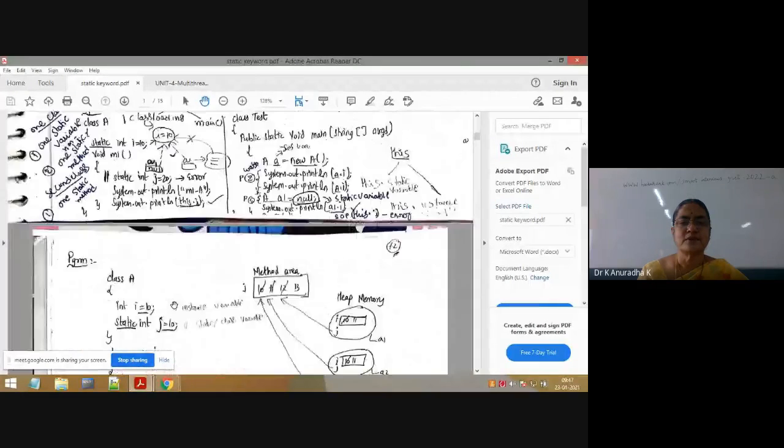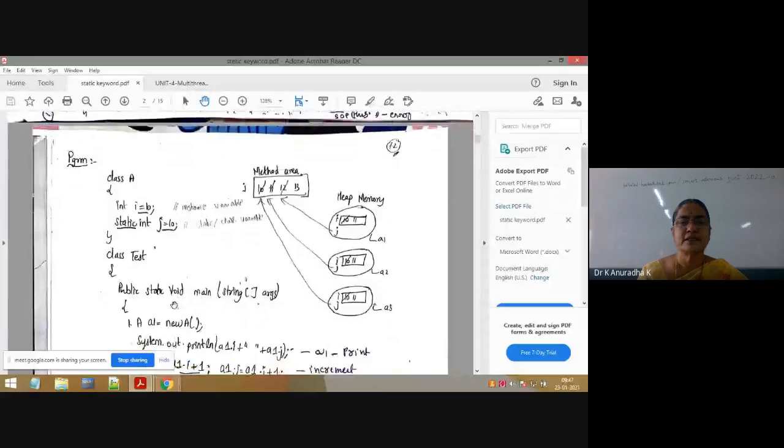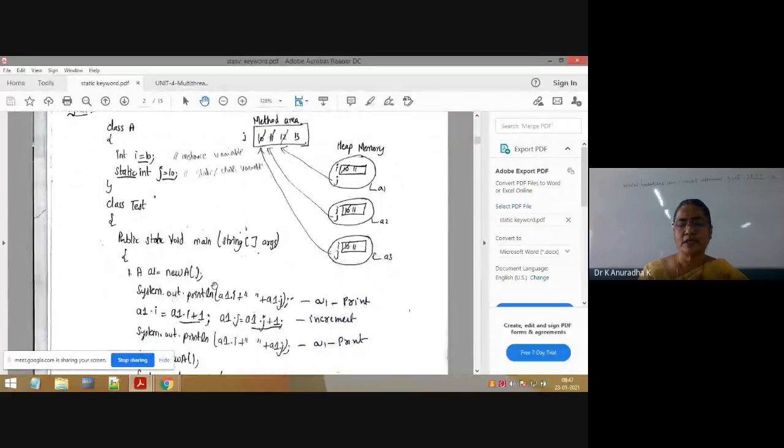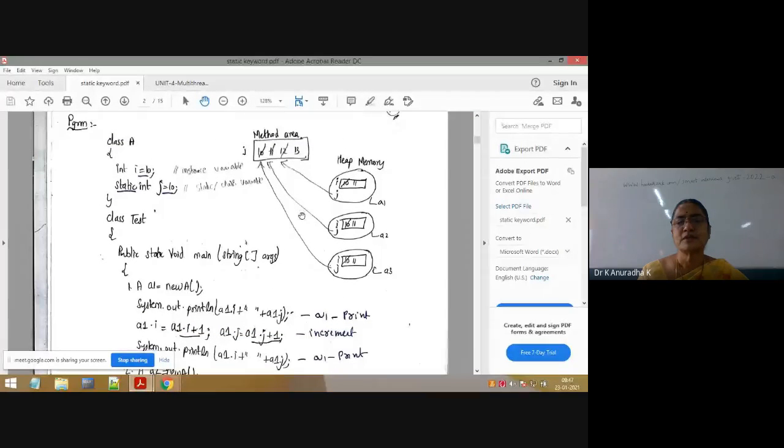The static variables program I already explained. This is one more program. If you are interested, you can do this program also. You know, for static variables, memory is allocated in the method area. For instance variables, as already explained, a class consists of a state part and a behavior part. The state part is nothing but variables. Again, there are two types of variables based on the position.